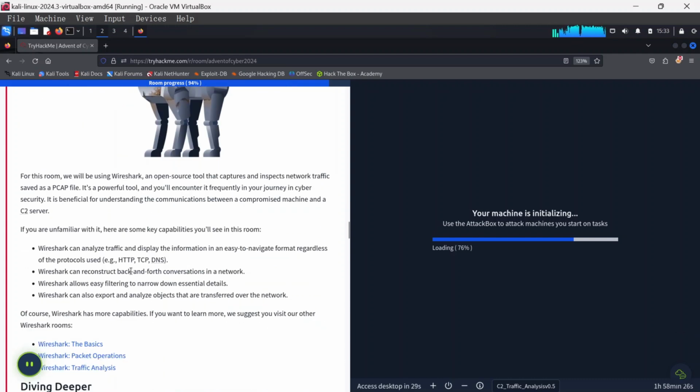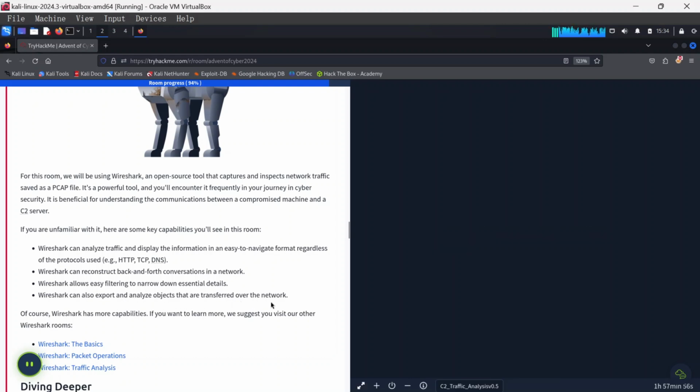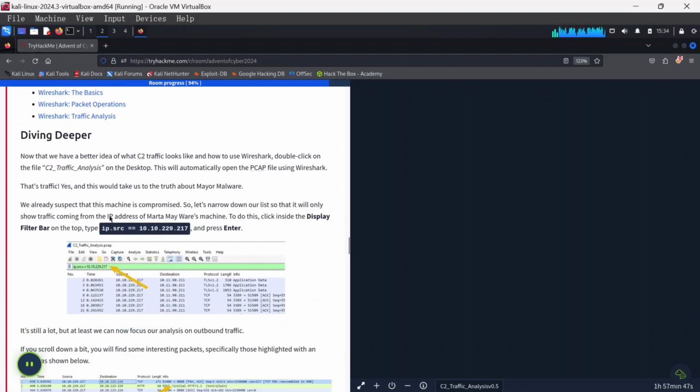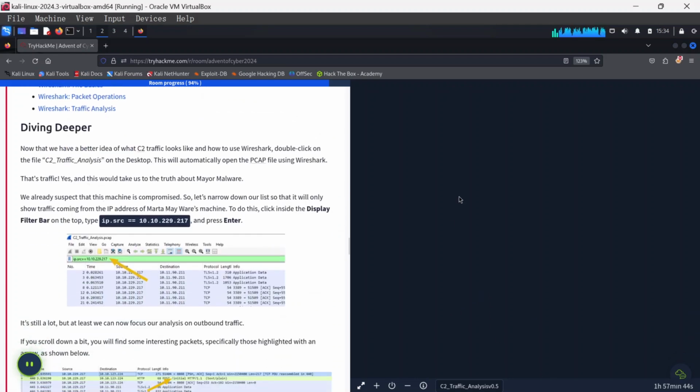Now, if you're unfamiliar, here are some of the capabilities of the Wireshark tool we're going to be using. It can be used to analyze traffic and display the information in an easy to navigate format regardless of the protocol used. Wireshark can reconstruct back-and-forth conversations in a network. Wireshark allows easy filtering to narrow down essential details, and it can also export and analyze objects that are transferred over the network. Of course, Wireshark has more capabilities. If you want to learn more, we suggest you visit the Wireshark room. Now, diving deeper, once our machine is ready, we just kick off.